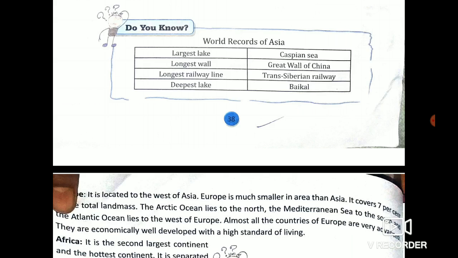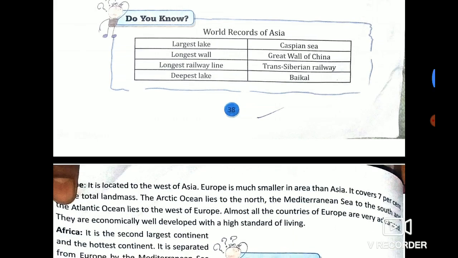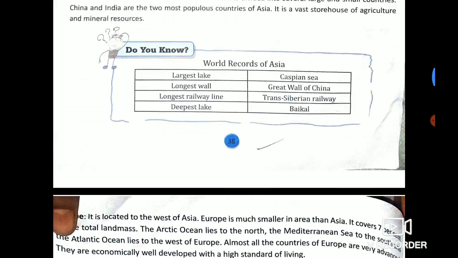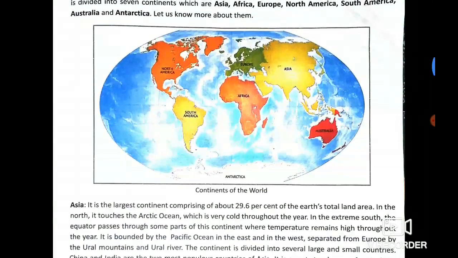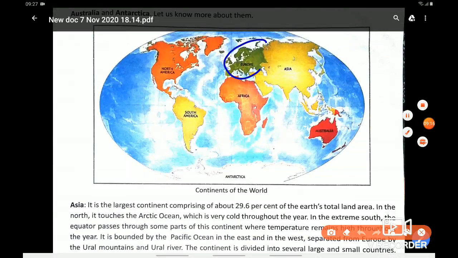Arctic Ocean is to the north, Mediterranean Sea to the south, Atlantic Ocean to the west of Europe, and almost all the countries of Europe are very advanced, very developed. So let me show you here. This is your European continent. This is the Arctic Ocean. Here is your Mediterranean Sea. It is the Atlantic Ocean, and here we find the Asian continent. So this is the north, south, west, east direction of the European continent.